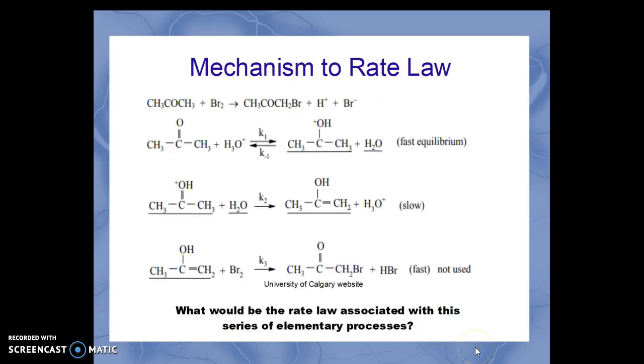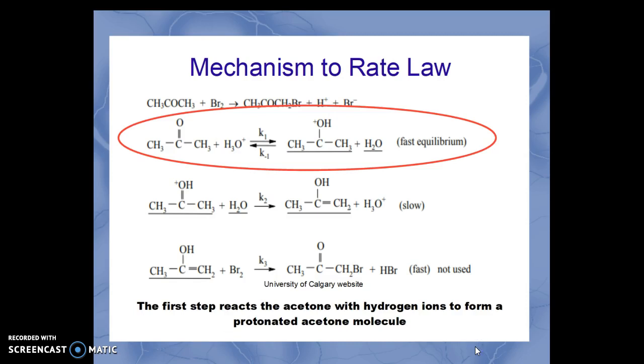Let's look at another reaction. What would be the rate law associated with this series of elementary processes? Now the first step reacts acetone here on the left with hydrogen ions, shown in the form of hydronium ions, to form a protonated acetone molecule.